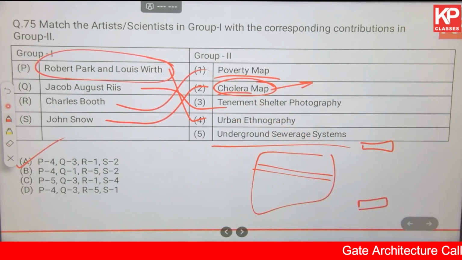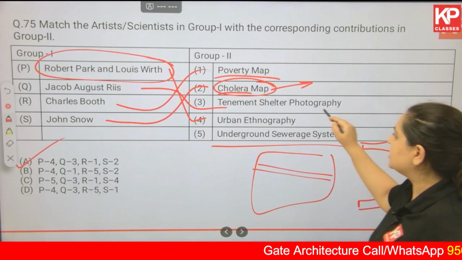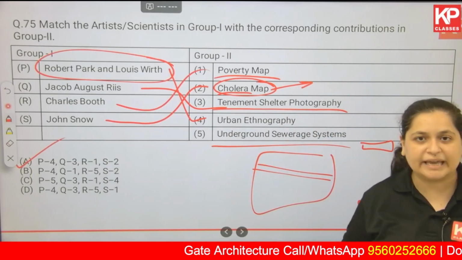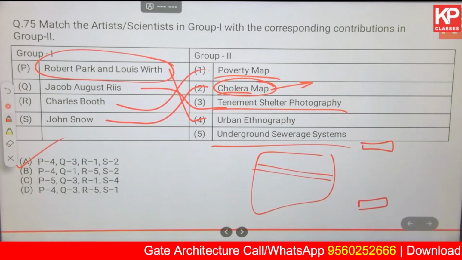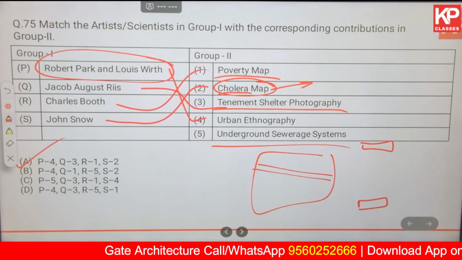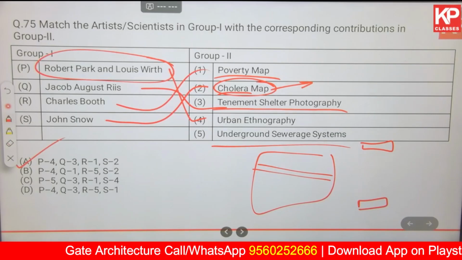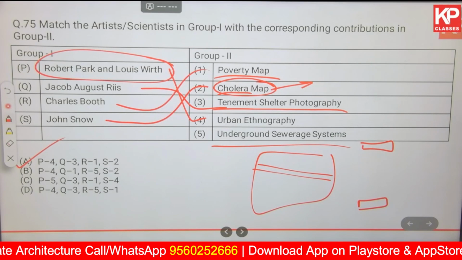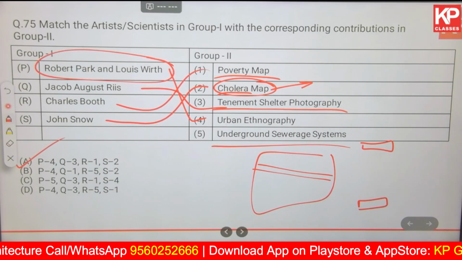Then you have tenement shelter photography, that is as straightforward as it is written. It is about the ownership of a particular area, whether people are on rent, tenants; that is what they tried to understand by making this map. And the last one is urban ethnography. What is urban ethnography?